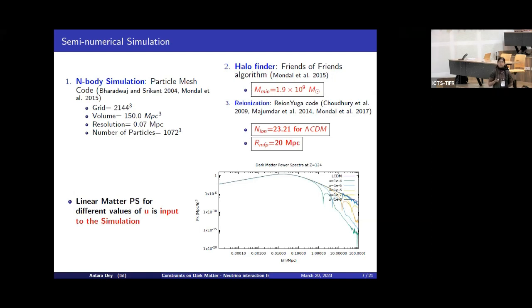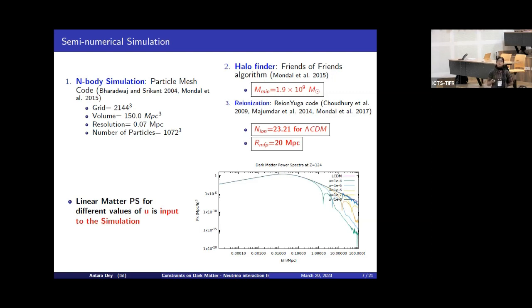This simulation basically has 3 parts: the N-body simulation, the halo finder, and the reionization model. We first did the simulation on a 214 grid size. The volume of the simulation is 150 megaparsec cubed, and the resolution is 0.07 megaparsec. For our simulation, we have taken the minimum halo mass which can host star formation to be of the order of 10 to the power 9 solar mass. And the ionization efficiency, we have taken as 23.21 for ΛCDM in order to get the correct optical depth from Planck. We have taken the mean free path for the photons to be 20 megaparsec.